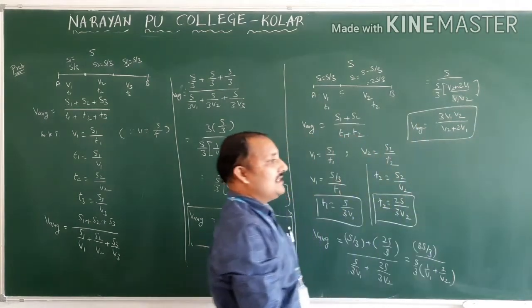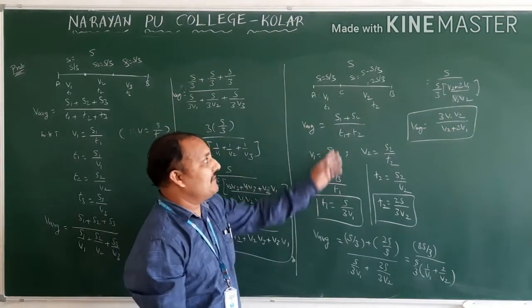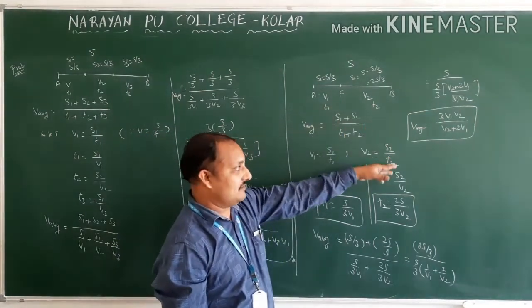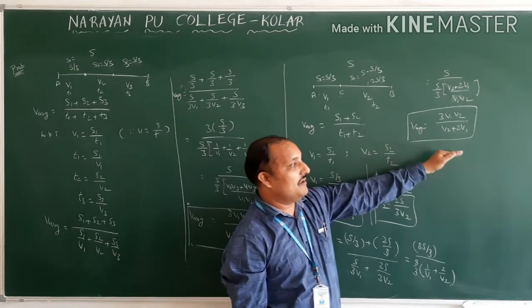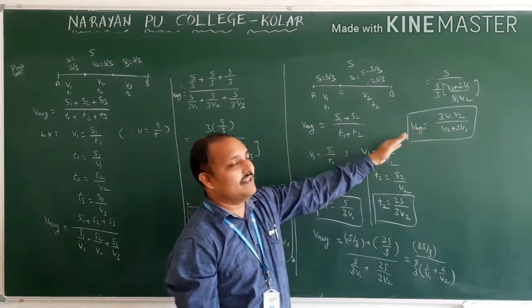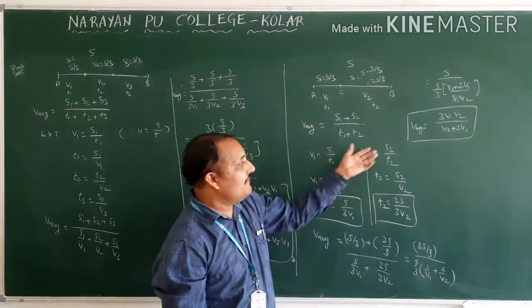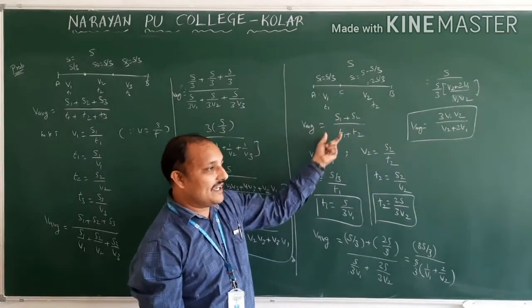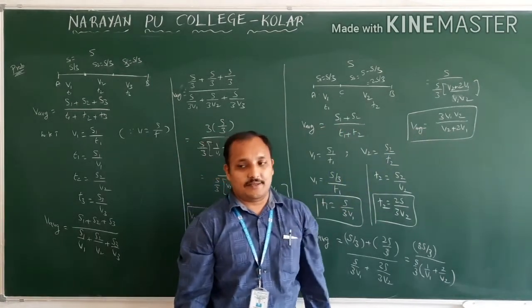So this is the formula. Sometimes they will ask this type of question, where the remaining distance we have to find first. So this is the formula, and the problem sometimes they will ask like this, or they will give values. If they give values also, if you forgot this equation, we can solve by taking this equation. Okay.